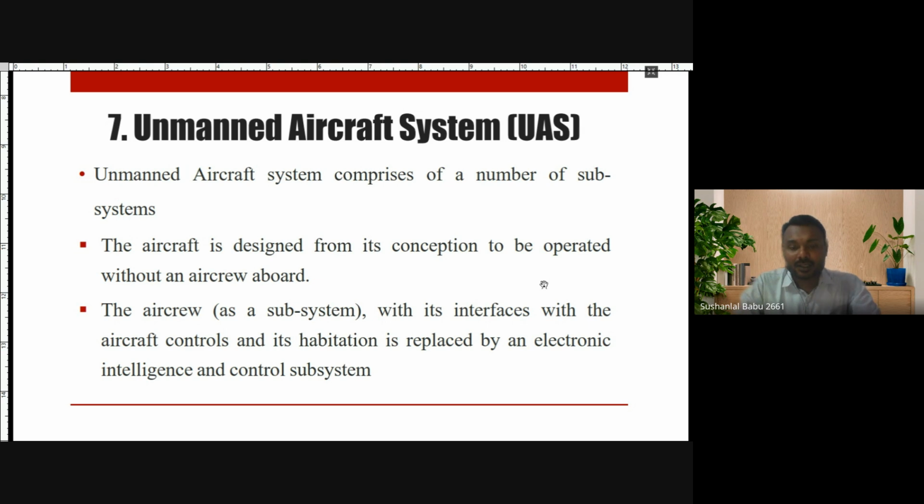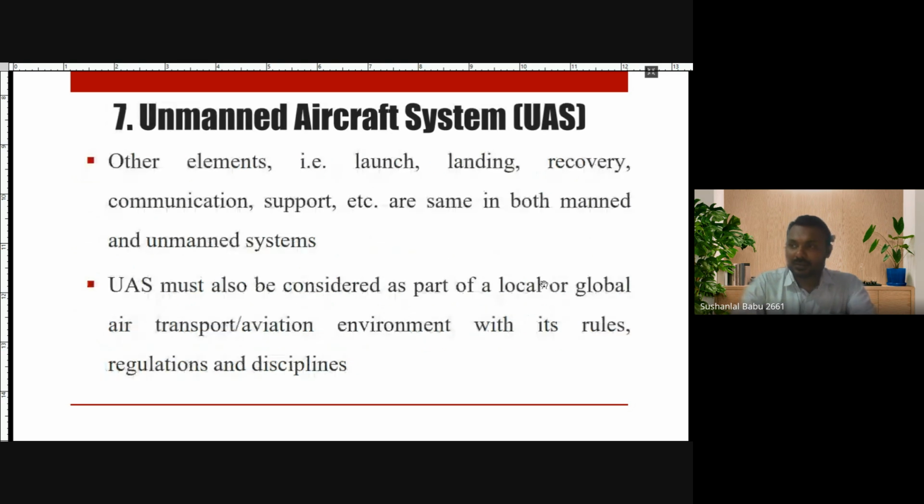It has to have a landing area. It has to have takeoff areas. It has to have communication systems. It has to have recovery systems. It has to have support systems. Some are the same in both manned and unmanned systems. And UAS must also be considered as a part of the local or global air transport aviation environment with its rules, regulations, and disciplines.